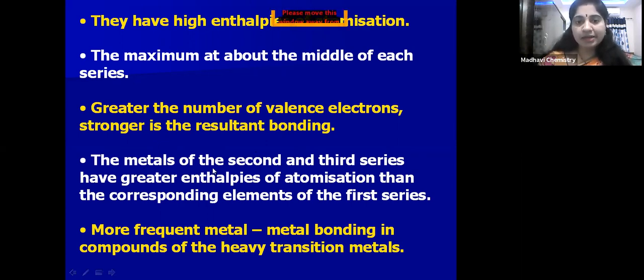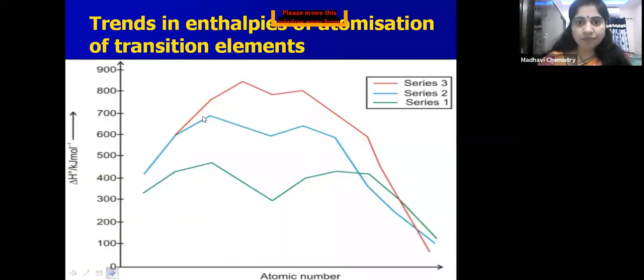The metals of the second and third series have greater enthalpies of atomization than the corresponding elements of the first series. You can see by this graph, this is 3d and this is 4d and 5d. 4d and 5d have more enthalpies of atomization when compared with 3d.